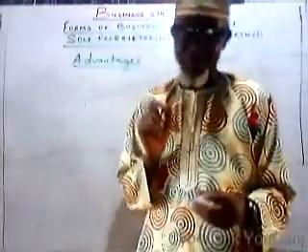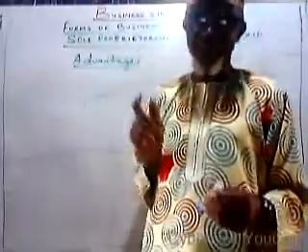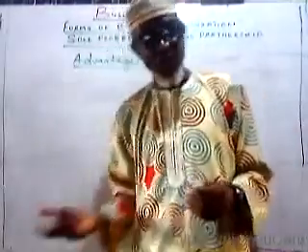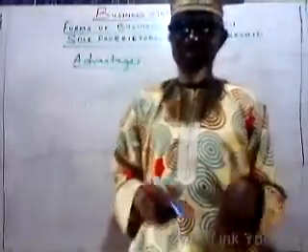The fifth one is that the owner may sell all his personal property to continue this business if the business fails or goes into liquidation. By liquidation, I mean if the business falls, the owner may sell all the personal property to settle all the debt that he has incurred in the business.